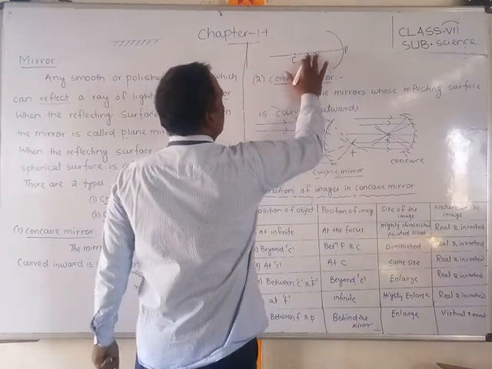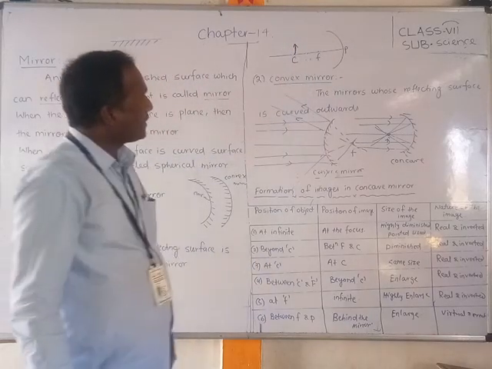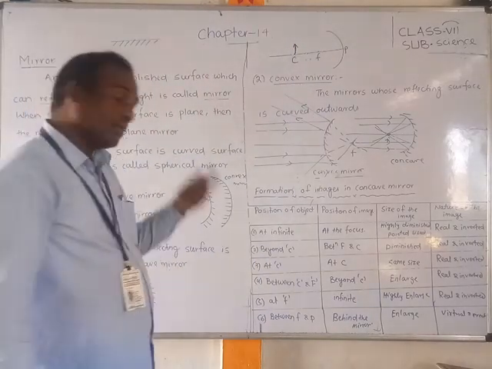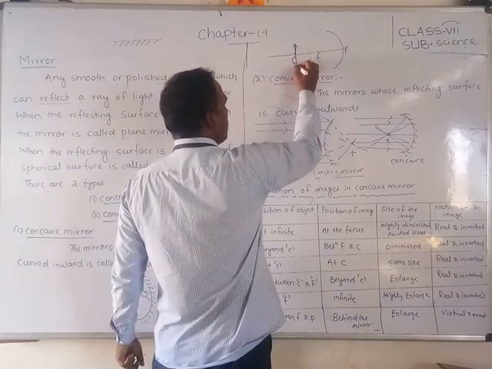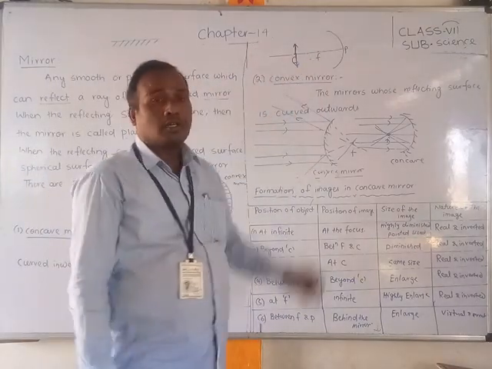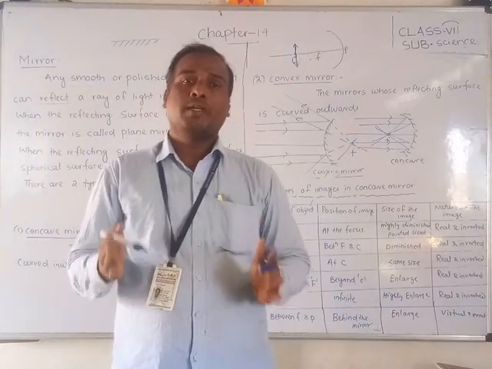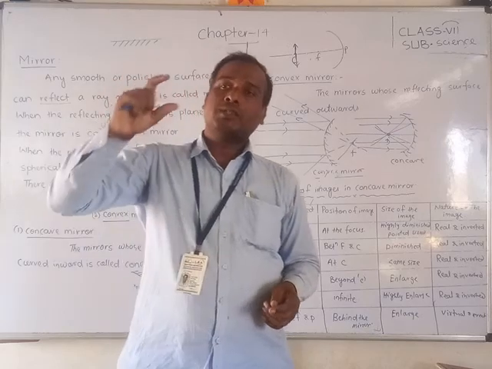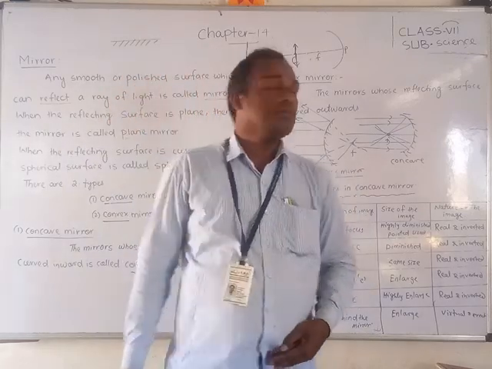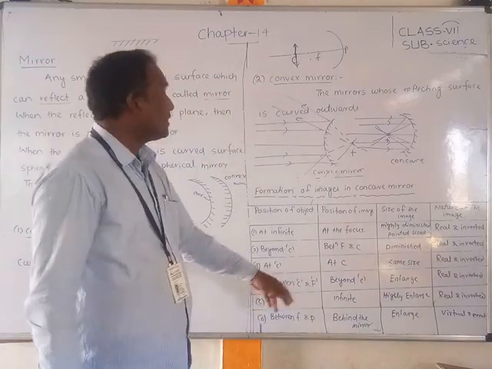Next, the third one. At C. At C means here. The object is at C. When the object is at C, where will the image form? There only, at C. And what is the size of the image? The size of the object is equal to the size of the image. The same, real and inverted.